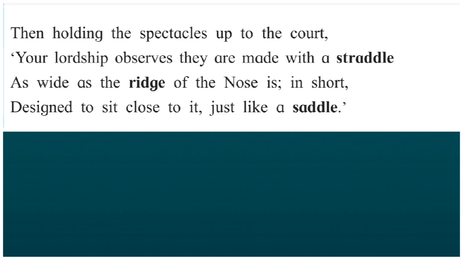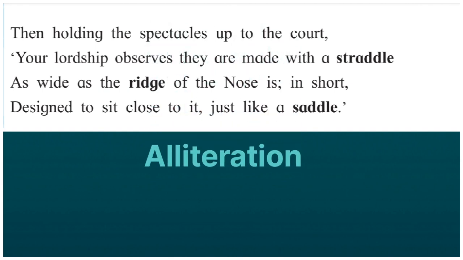Next poetic line. "Designed to sit close to it, just like a saddle." The figure of speech is repetition, as the word "to" is repeated twice. That's why it is repetition. One more figure of speech is found in the same line, that is alliteration, as the sound of the letter S has been repeated twice for the poetic effect. S in "sit", S in "saddle". So it is alliteration.